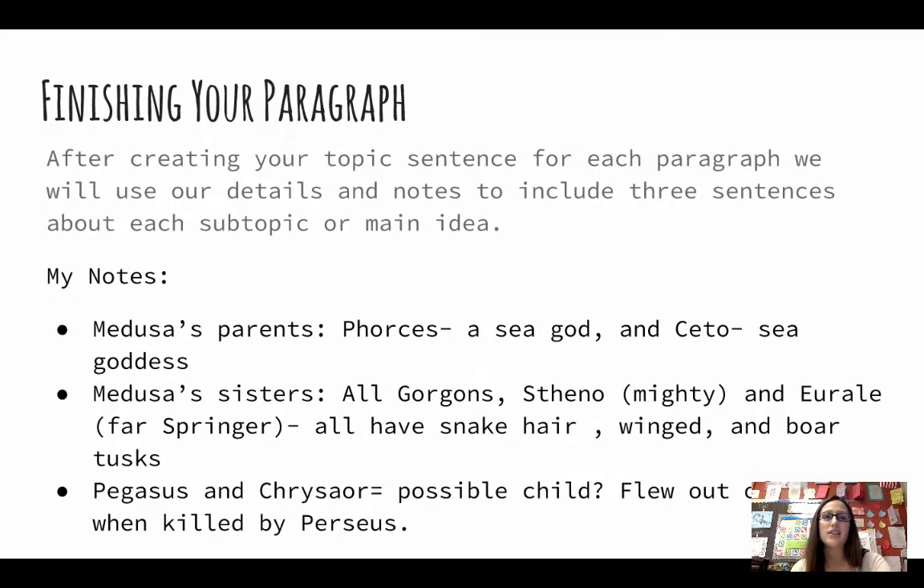After each topic sentence, you'll have to finish your paragraph. Each paragraph should be somewhere between 4 and 5 sentences minimum. So after creating this topic sentence, you'll use your notes and your details that we've been taking from researching to create our items for our subtopics. So my notes consist of Medusa's parents, Medusa's sisters, and Pegasus and Chrysaor, who could be her possible children.